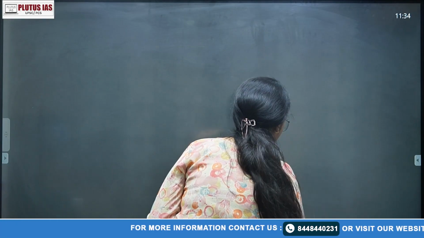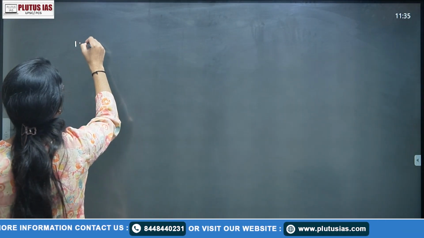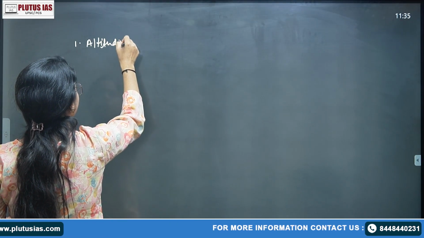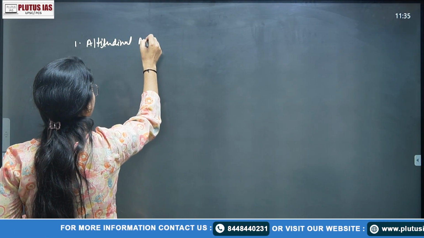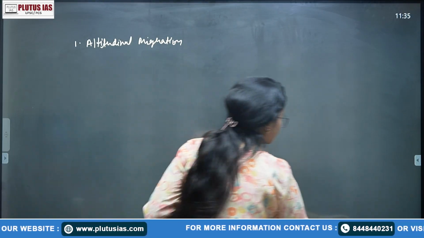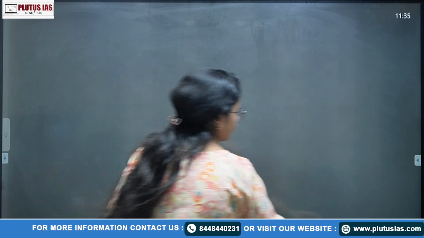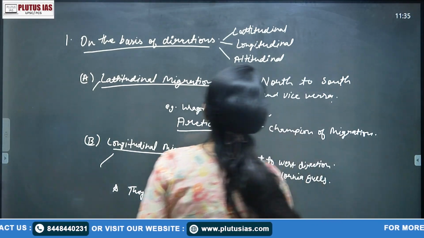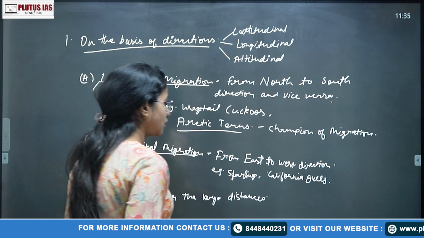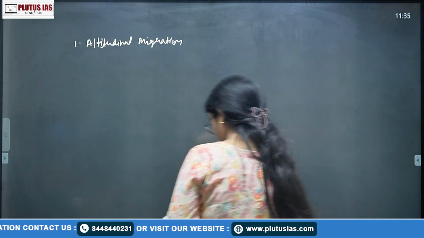Next is your altitudinal. Altitudinal, the simple meaning is this: altitudinal migration. As we have covered here, in longitudinal it is north to south, in latitudinal it is east to west, and then altitudinal is your